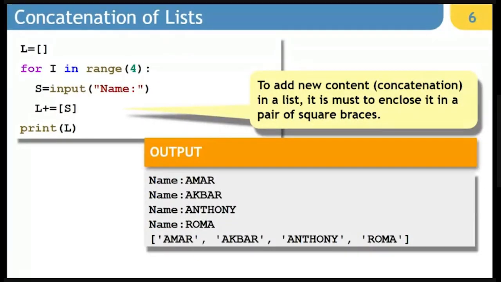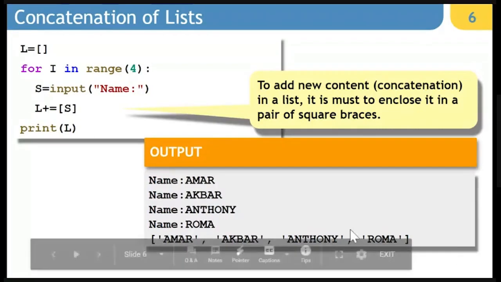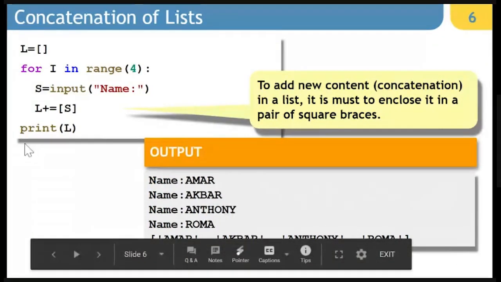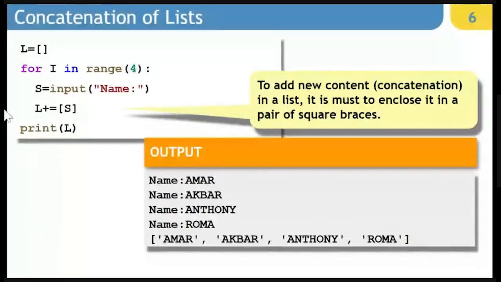So when you have single valued content in a list, there is no issue. I created this example just to show you the difference. In case of tuple, if I would have done this example, I would have placed S along with a comma here. Whereas in case of list, there is no issue, because square brackets are not the default brackets which are available with a group of values.